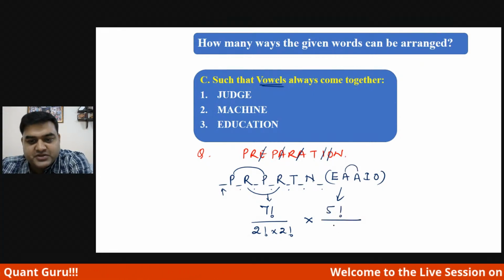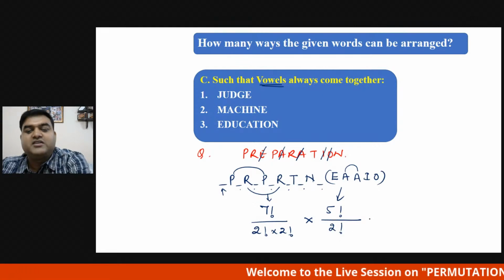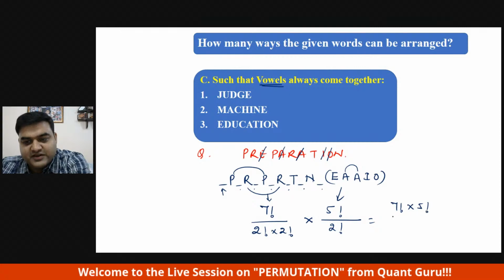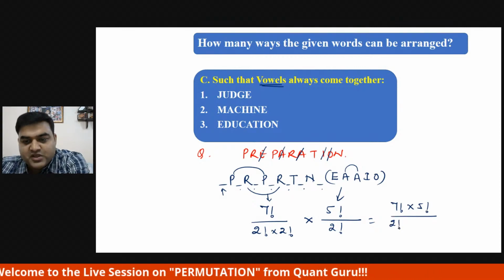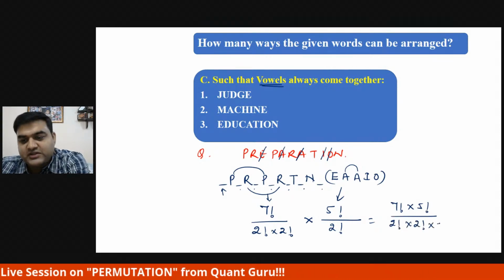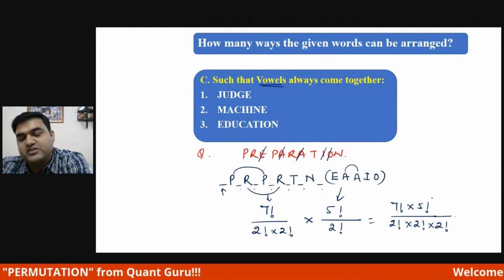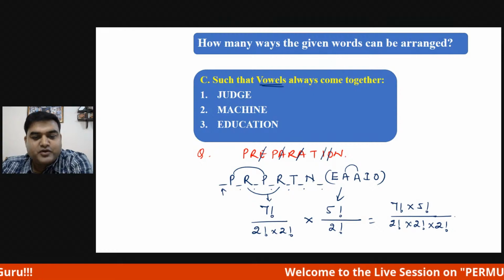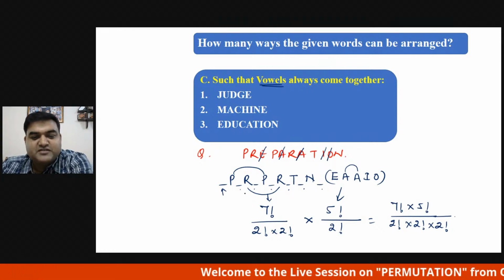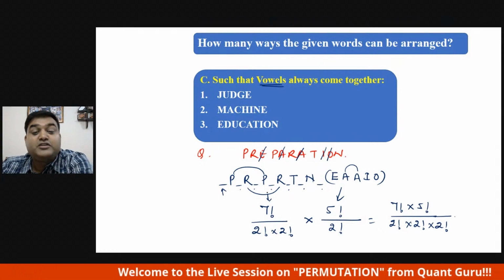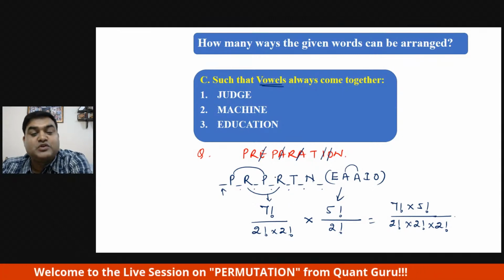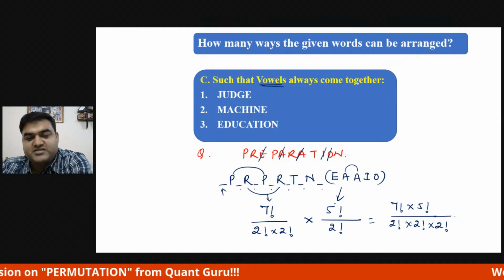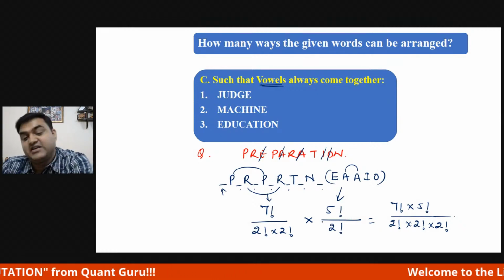Only one repetition. 2 factorial. Did you get it? This is the answer. So the answer is 7 factorial into 5 factorial divided by 2 factorial into 2 factorial into 2 factorial. I do remember Sudhanshu has done it. But what Sudhanshu did, because these were all repeating, he counted the non-repeating numbers only. So that is why he wrote something around here. He minused. That is what I could understand.